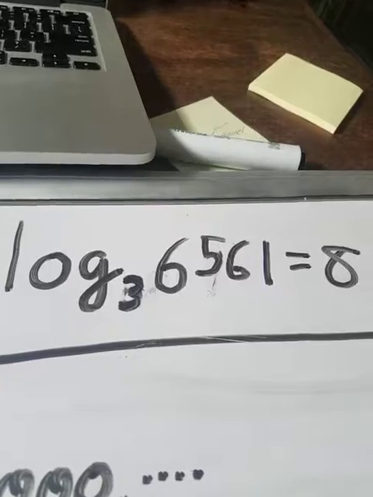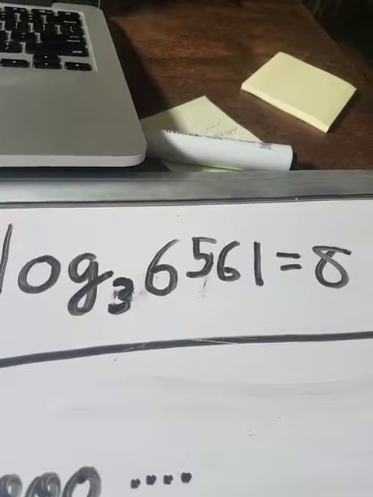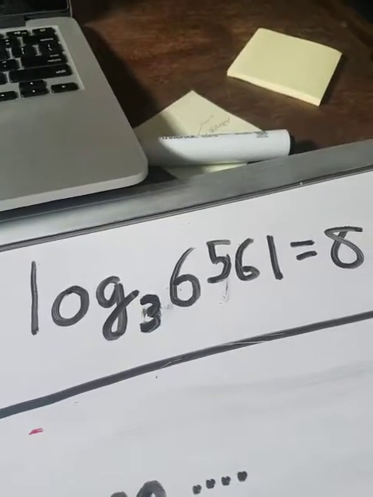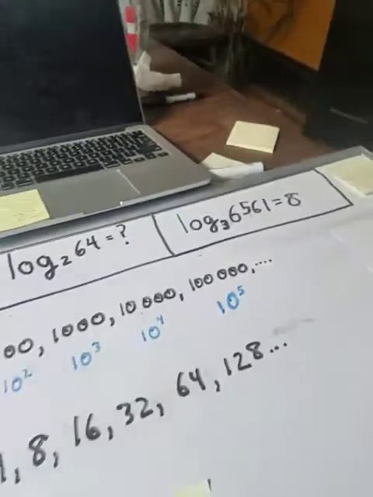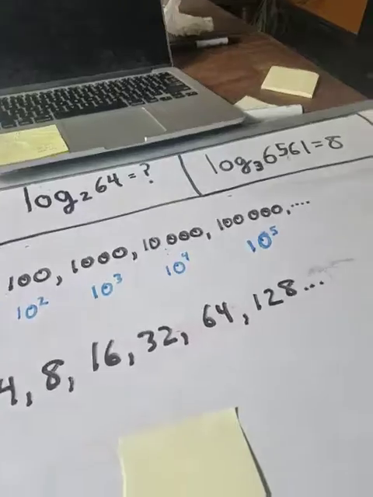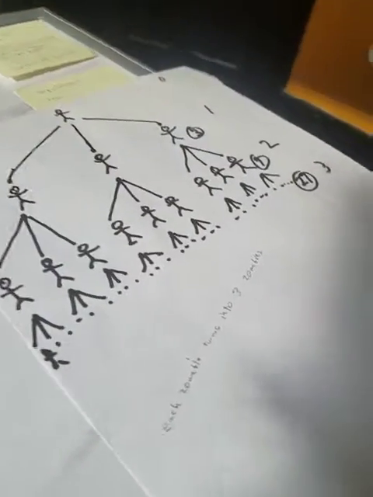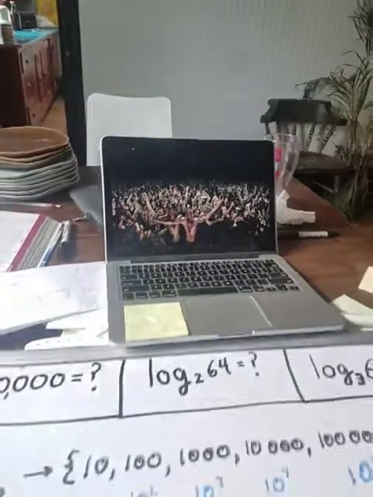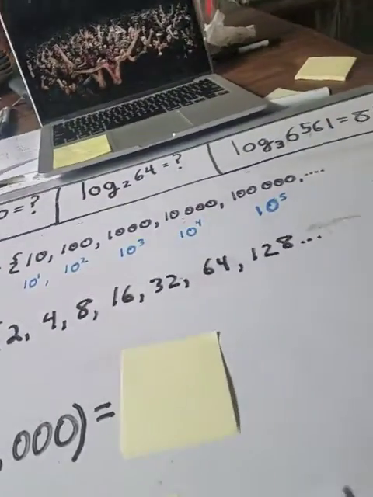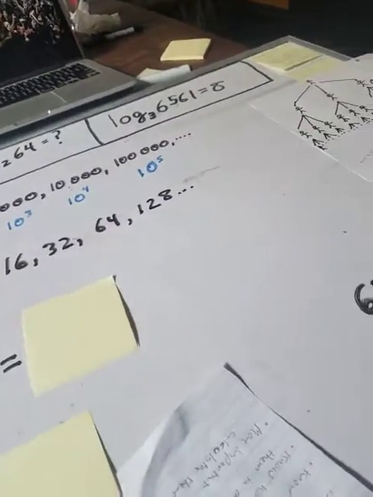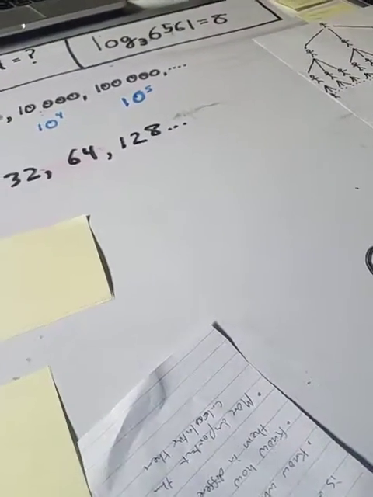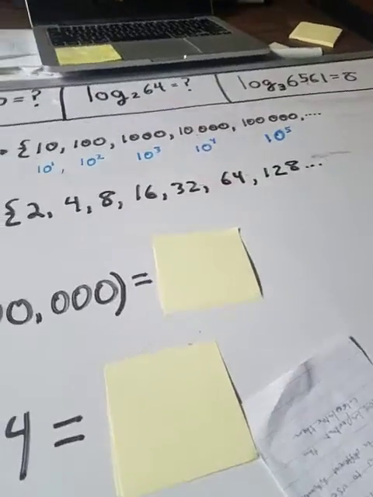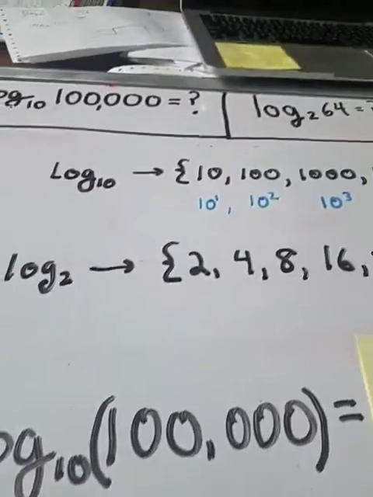Now, you probably have maybe seen something like this by now: log 3 of 6,561 equals 8. And you're like, it's a bunch of confusing numbers. No, stop. Whoa. Let's just organize it here. What's really important is how do logarithms work? You don't have to know how to calculate them. You just got to know how to use them. Granted, there's some situations where it's a little more difficult, but we just want to get a grasp of what they mean. That's really the most important thing.